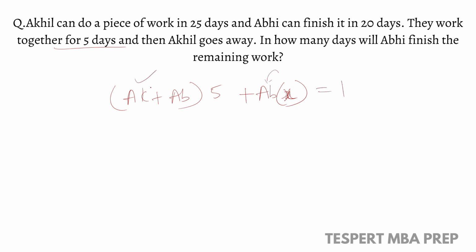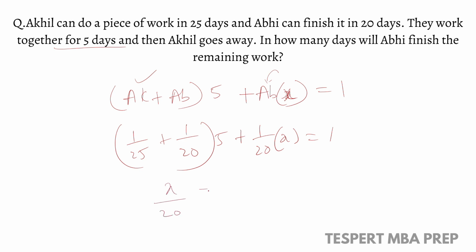So what is the 1 day work of Akhil? Akhil can finish in 25 days, so the 1 day work is 1 by 25. The 1 day work of Abhi is 1 by 20. So 5 into (1 by 25 plus 1 by 20) plus 1 by 20 into x will be equal to 1. So take LCM and we will get x by 20 will be equal to 11 by 20 and x will be equal to 11 days. That means in 11 days, Abhi can finish the remaining work.